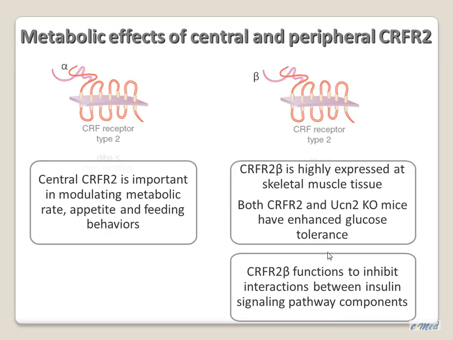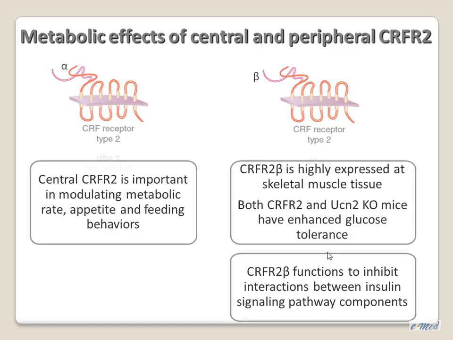The other variant, the beta variant, has its major expression in the periphery, with very, very high expression levels in skeletal muscle tissue. Its ligand in the muscle tissue is urocortin 2, and it was shown that mice which lack either CRF2 or urocortin 2 have enhanced glucose tolerance. And further work done by Alon showed that CRF2 signaling functions to inhibit interaction between insulin signaling components, which leads to reduced GLUT4 translocation to the membrane.